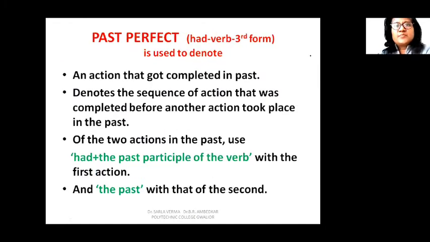Now let us take past perfect tense. Past perfect tense takes had and the third form of the verb. Now past perfect tense is used to denote an action that got completed in the past.